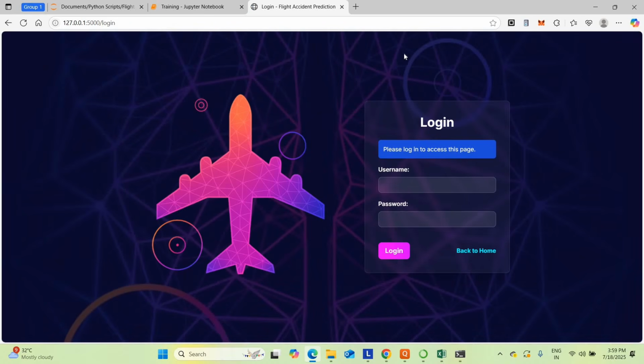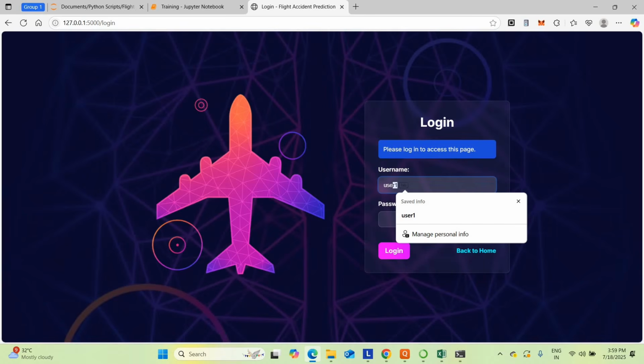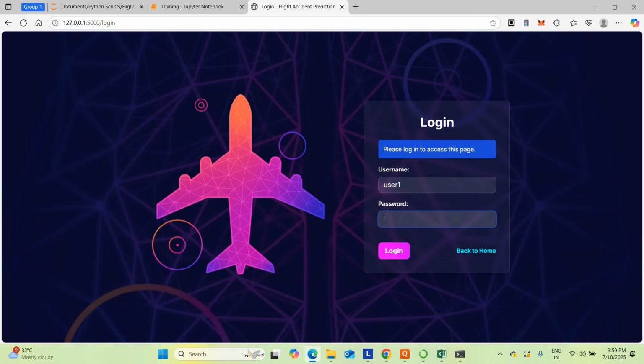Then go for the prediction. To get the prediction, you have to log in first. First, I'm going to log in with my user ID. My user ID was user1 and my password was pass123. This is the password I'm going to use. Just click login.